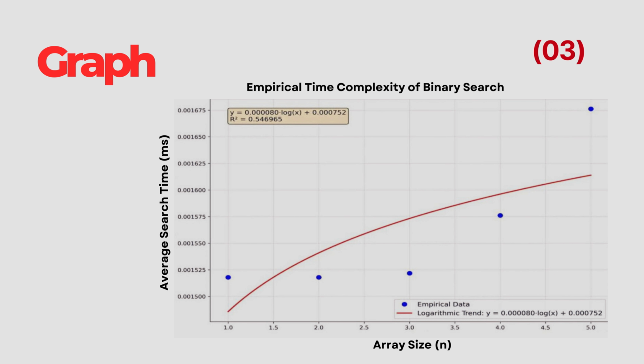This page contains a graph showing the empirical time complexity of binary search. The graph plots array size on the x-axis and average search time in milliseconds on the y-axis. As explained in the project, the graph shows that even when the array size increases significantly, the execution time increases very slowly. This behavior visually supports the theoretical O(log n) time complexity of binary search and shows why it is efficient for large datasets.